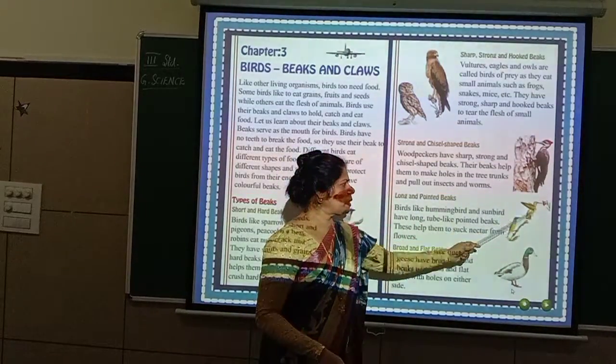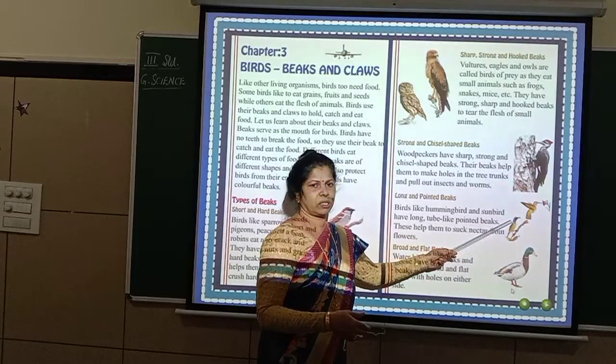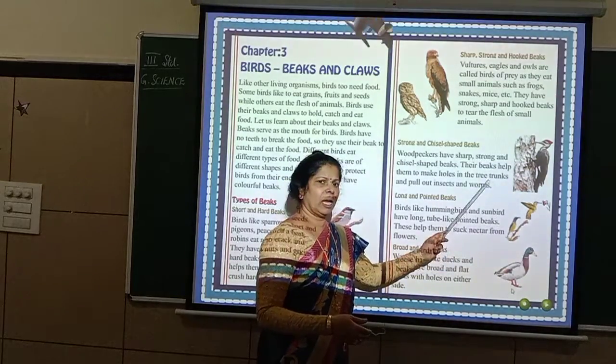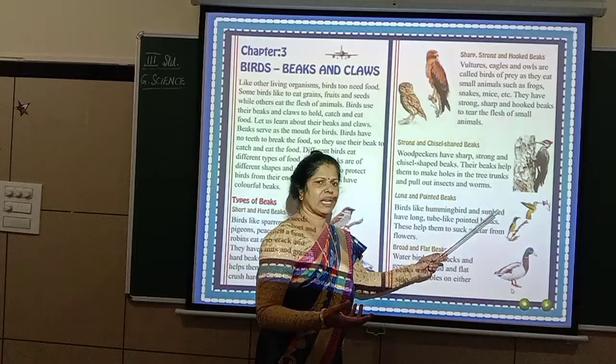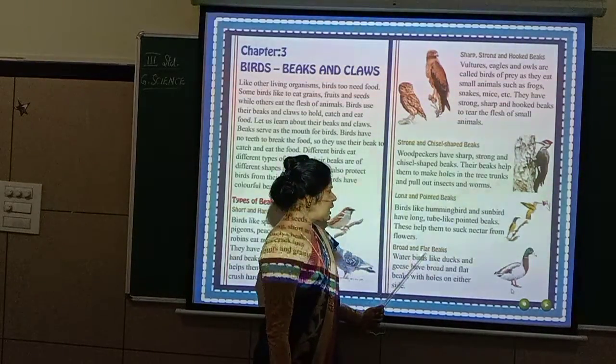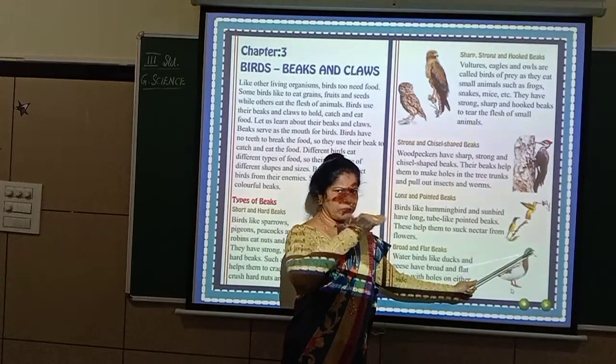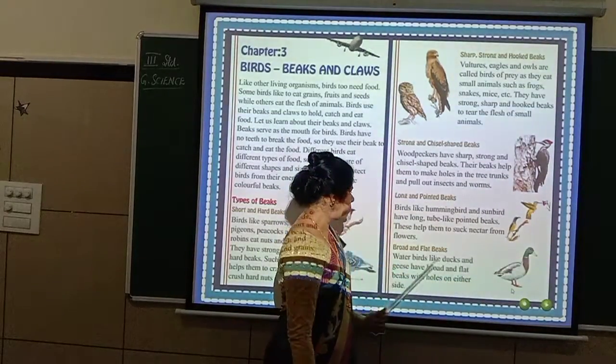Okay, so long and pointed beaks. With that, they can reach the bottom of the flower and suck the nectar. Nectar, I told you, is like a sweet juice, honey-like. Coming to the next one is broad and flat beaks. So it will be broad and flat also. Broad and flat beaks.